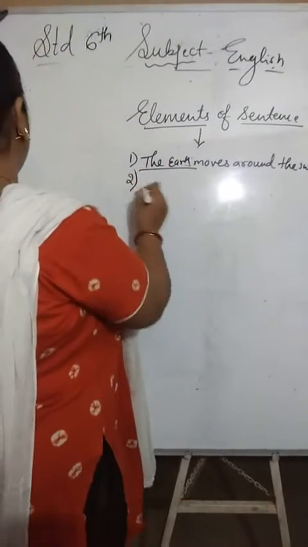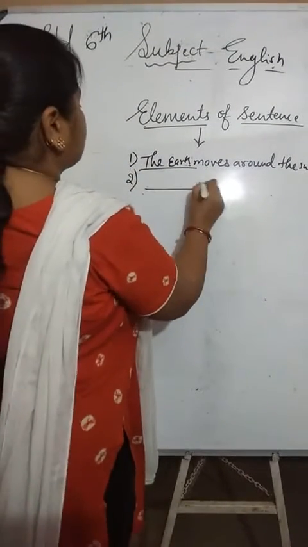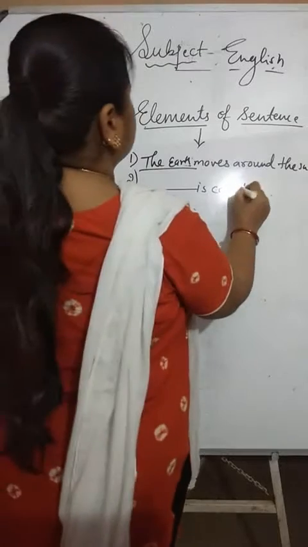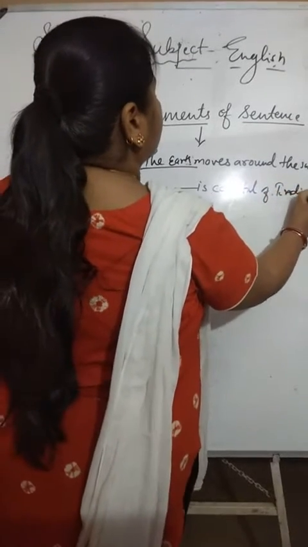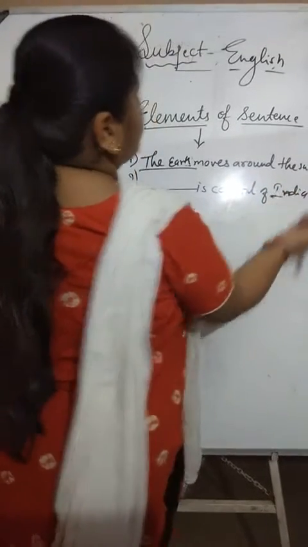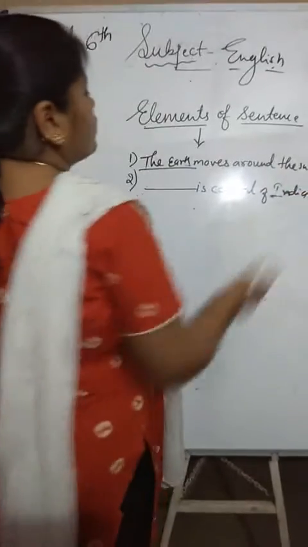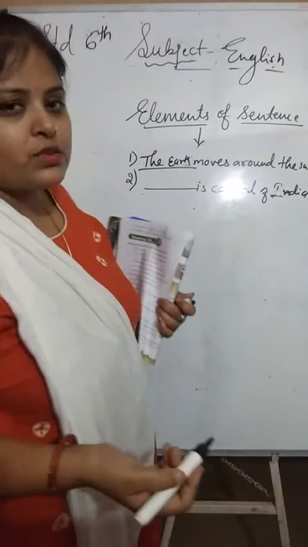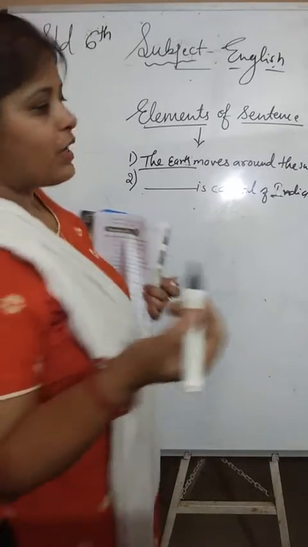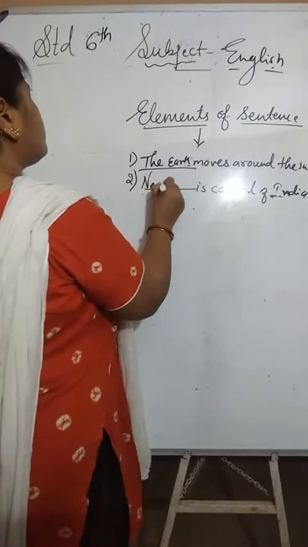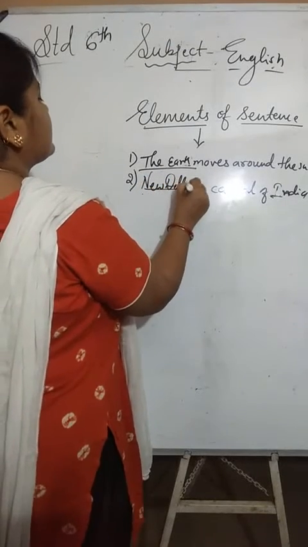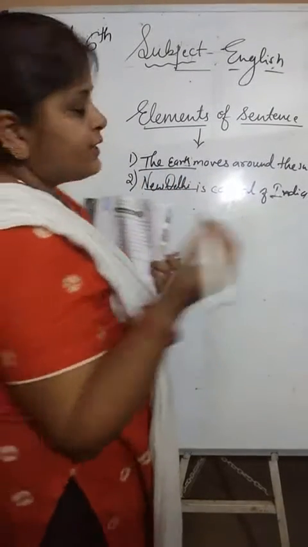Now the next question is "capital of India." You know what the capital of India is, so you have to write the name. So you have to write New Delhi is the capital of India.